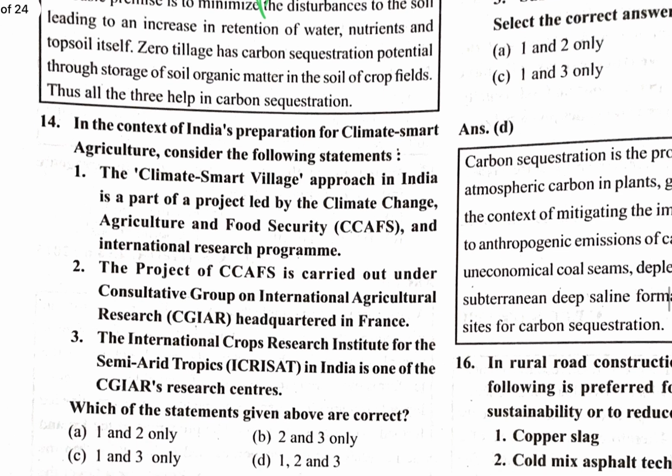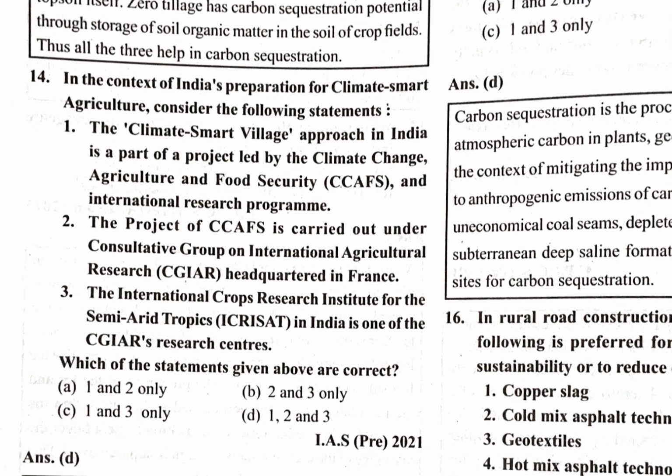Next question. In the context of India's preparation for climate smart agriculture, consider the following statements. The climate smart village approach in India is a part of the project. The project Climate Smart Agriculture is carried out under the Consultative Group on International Agricultural Research, and the International Crops Research Institute for the Semi-Arid Tropics in India is one of the CGIAR's research centers. Yes. So D is the correct option.